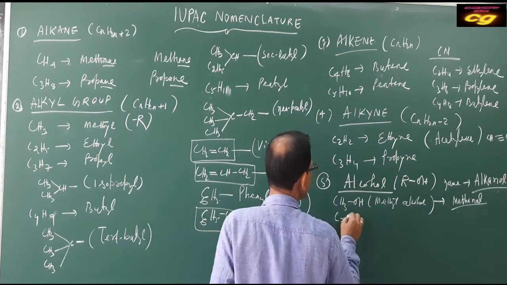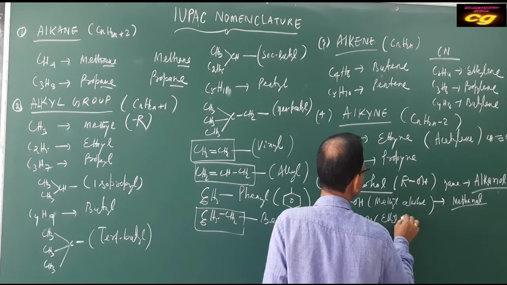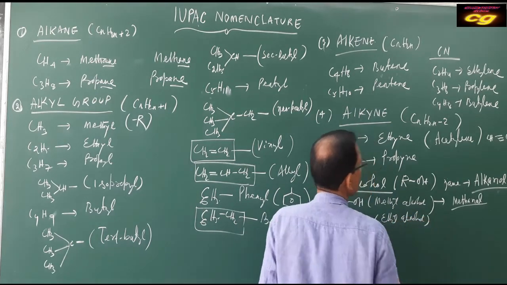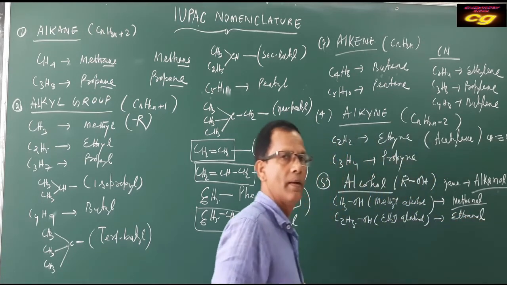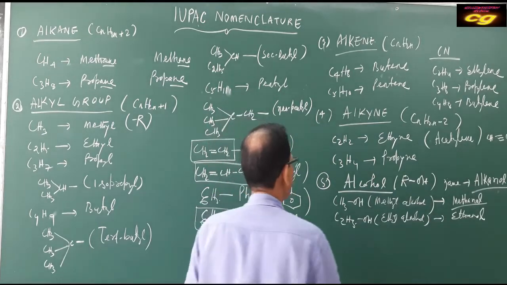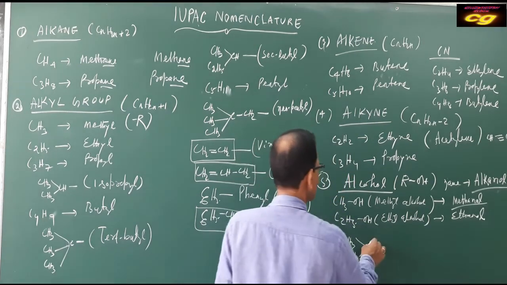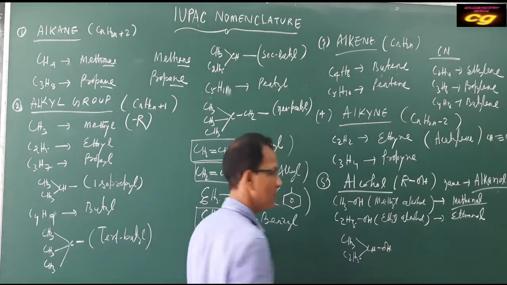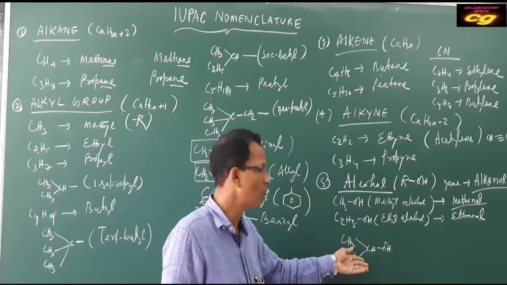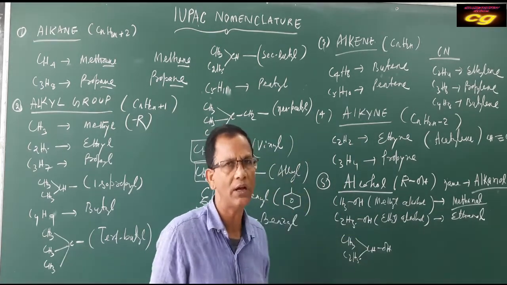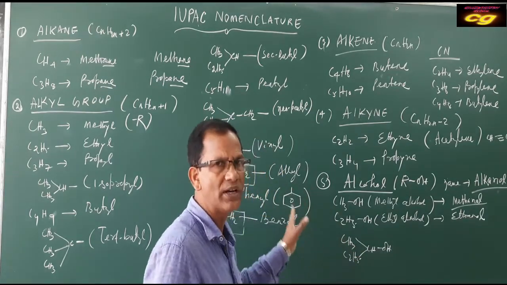Suppose C2H5OH. This is ethyl alcohol, and this is ethanol. But if you write a branch, suppose like this, CH3, C2H5, CHOH, what is the common name? The IUPAC name we will discuss later. The R is a branched compound, so we will follow the rules of IUPAC nomenclature. Now we will discuss some important groups and their common names.